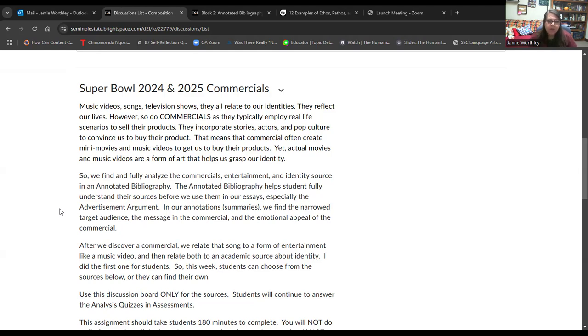It says, and you can read this, music videos, songs, television shows, they all relate to our identity. They reflect our lives. However, so do commercials, as they typically employ real life scenarios to sell their products, right? They incorporate stories and actors and pop culture to convince us to buy their product.